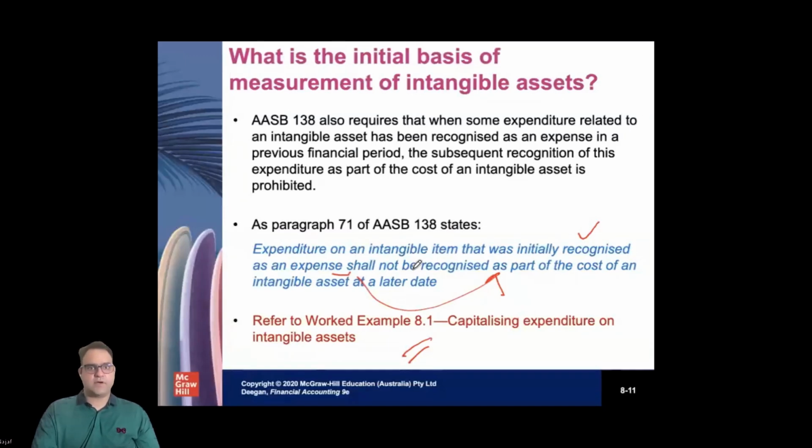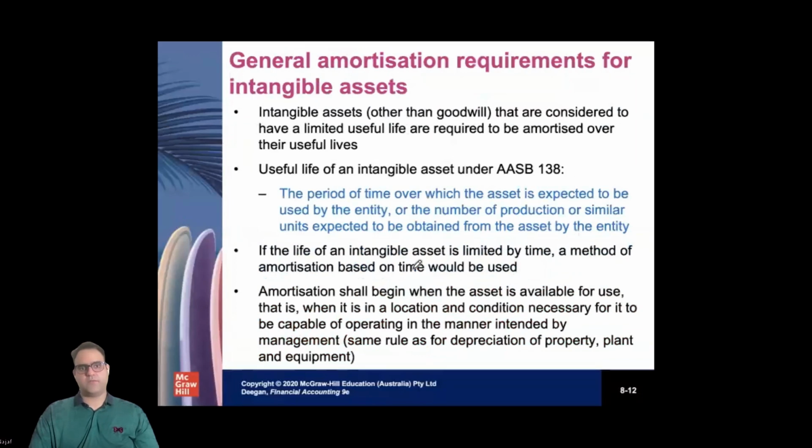Now the upcoming slides are about amortization. Can we recognize amortization on the asset? Yes, we can recognize amortization on the asset if we believe that the asset loses its value every year. But you need a solid reason to amortize an asset. Although the rules of amortization are quite similar to the rules of depreciation, like the asset value less scrap value divided by useful life, the straight line method will be applied. However, you have to identify that we have checked its value. Every year the amortization has to be applied.